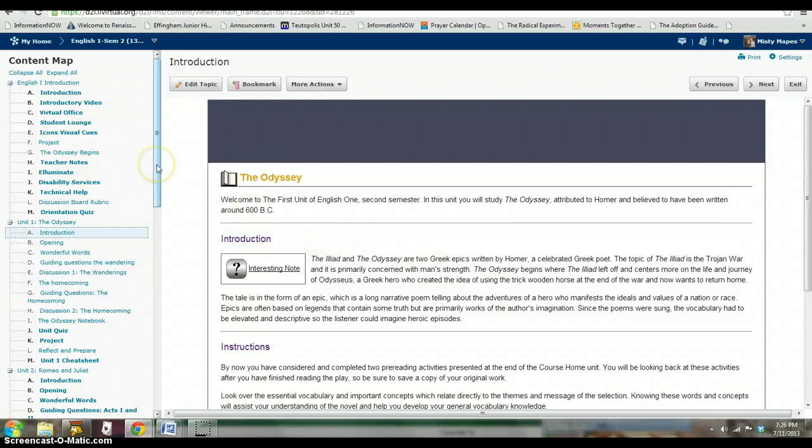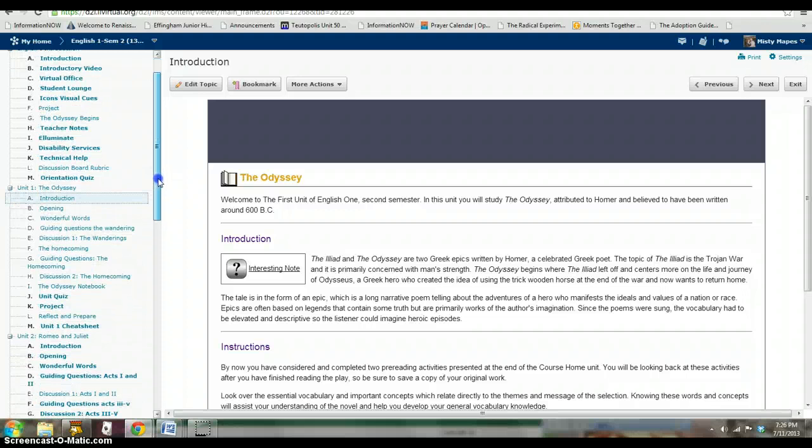Now we have looked at how to do the Odyssey Begins, the pre-reading assignments, and we looked at how to post to the discussion boards. The next step is the notebook, which you've already seen because I saw that you had already posted some responses to the notebook in the Odyssey Begins Dropbox.